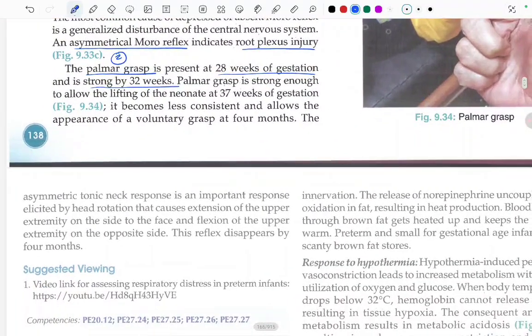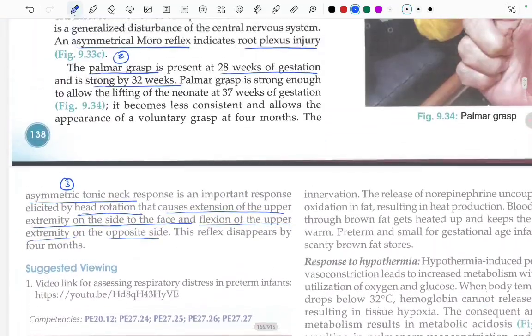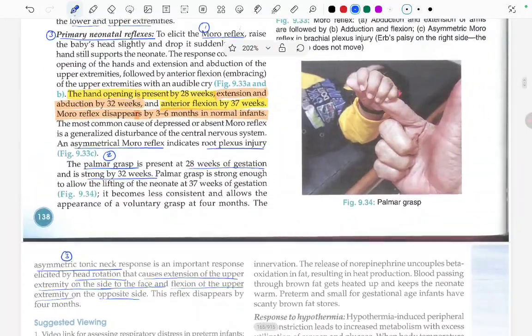Moving ahead, the asymmetric tonic neck response is an important response elicited by the head rotation that causes the extension of the upper extremity on the side to the face and the flexion of the upper extremity on the opposite side. So on the side of the head rotation, there is extension of the upper limb on the same side. This is asymmetric tonic neck reflex. Third reflex. So this was all about the neonatal reflexes.